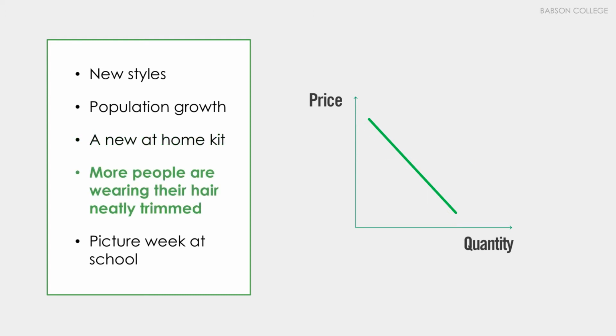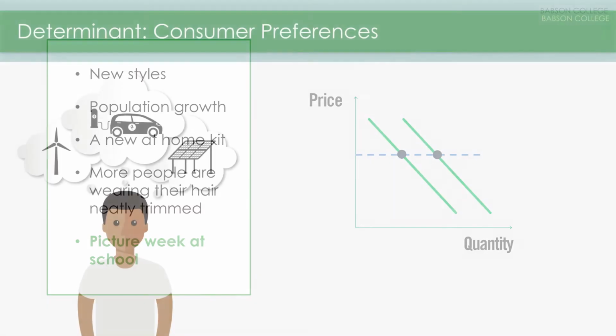If a new trend is to have neatly trimmed hair, that would mean people would get haircuts more often, which would shift the demand curve to the right. Lastly, if it's the week of school pictures, a bunch of students will get a haircut and demand will shift right. It can help to think about some broad common categories of determinants of demand.